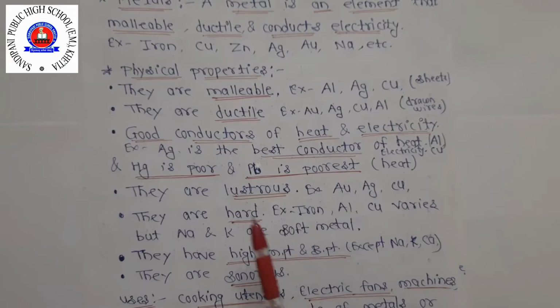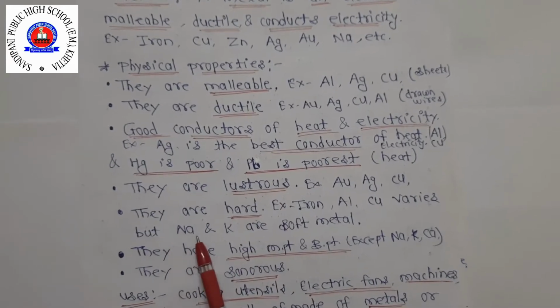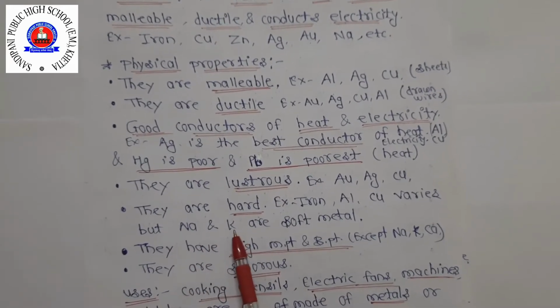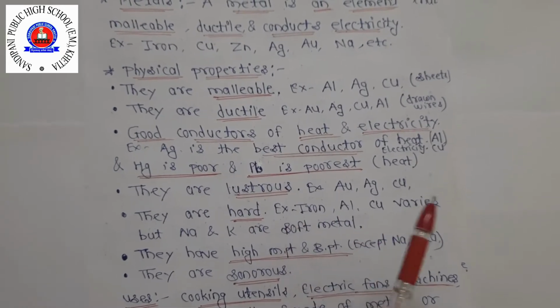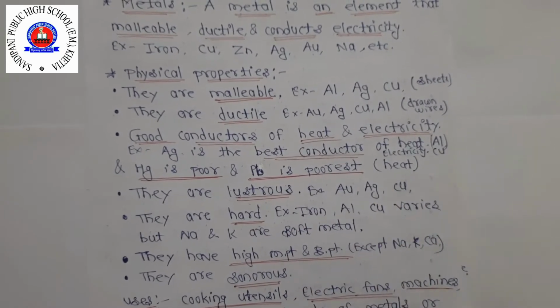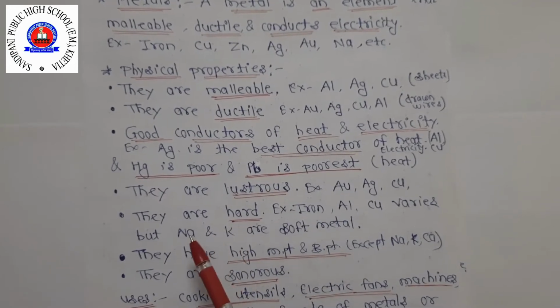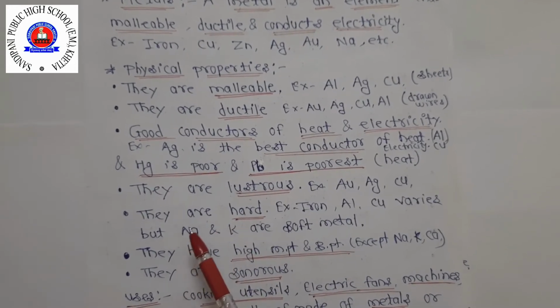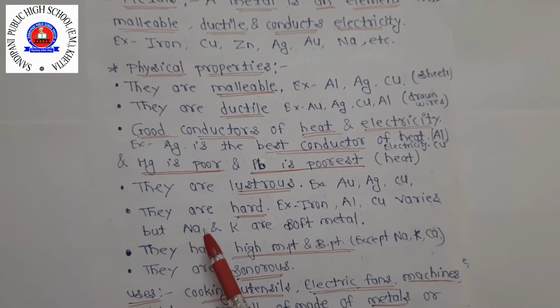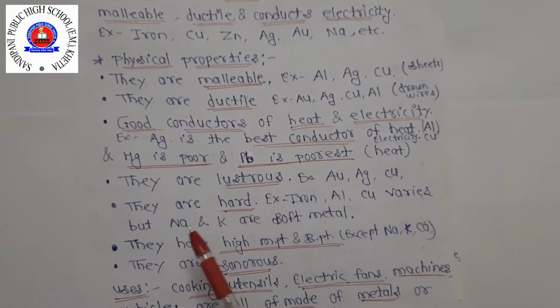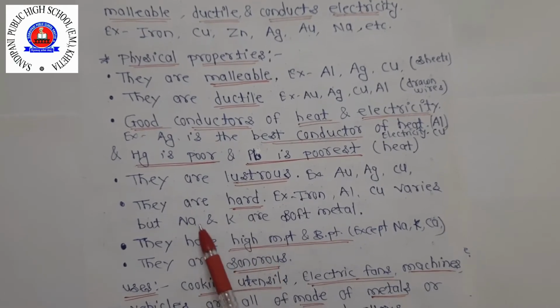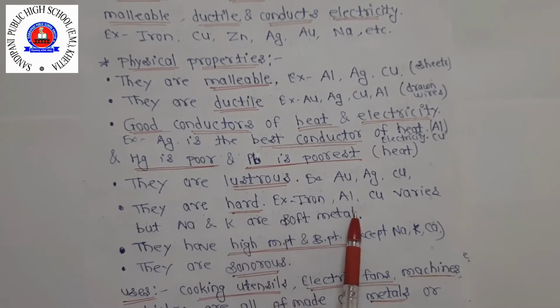There are exceptions: sodium and potassium are soft metals. We can cut them with a knife, just as we cut a potato. So these are the two exceptions: sodium and potassium are soft metals.